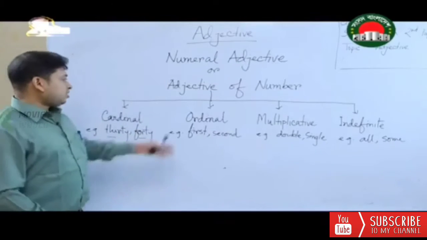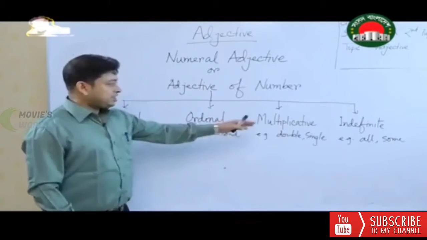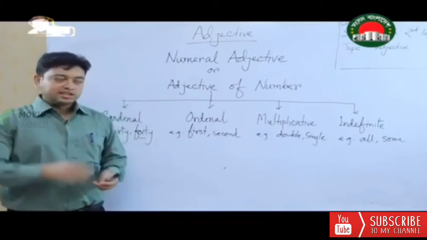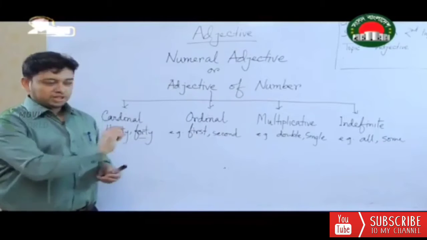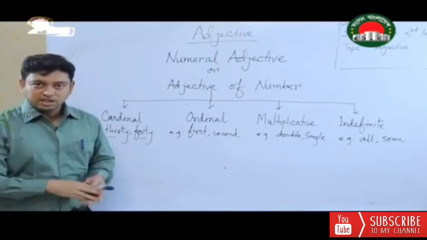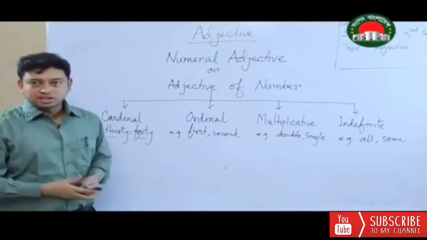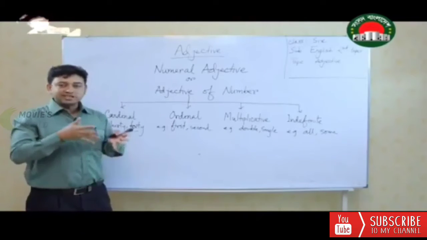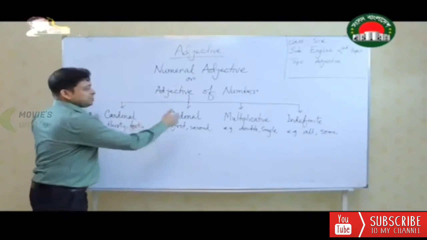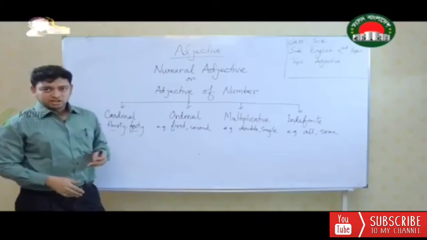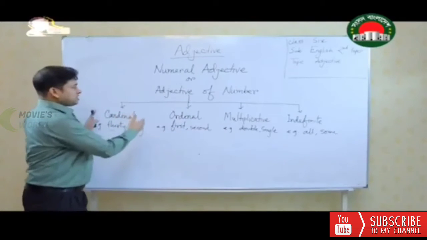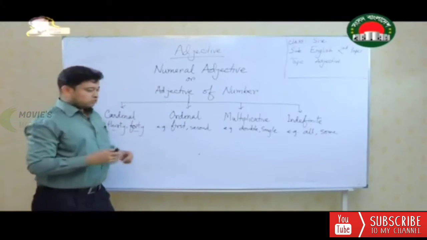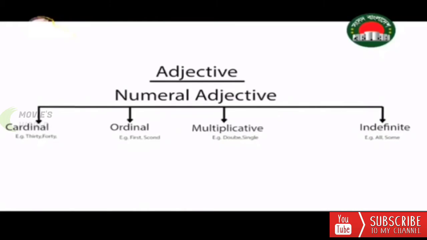The same case is with ordinal number, the same case is multiplicative or indefinite. Forget about all these four. If you just identify this is an adjective of number, if you write down adjective of number, your answer is correct. If you write down it's a numeral adjective, your answer is correct as well. But for better understanding, and if you go through in detail, you have to go through these sorts of things. I hope by this you will be able to understand adjective of number or numeral adjective. Now we shall move on to pronominal adjective.